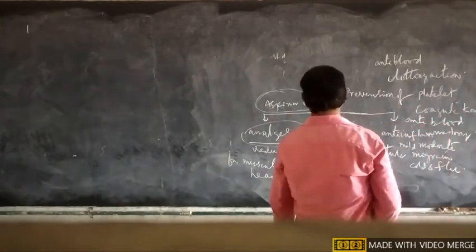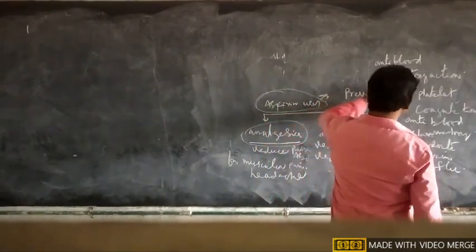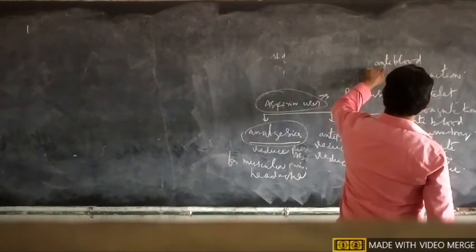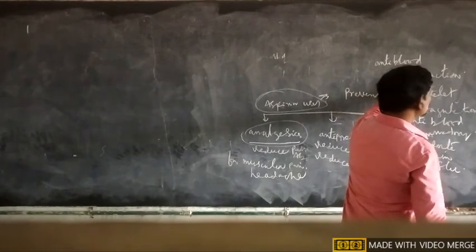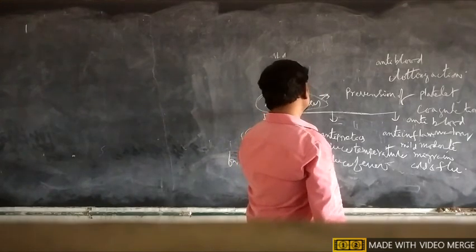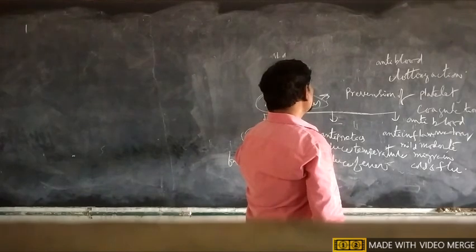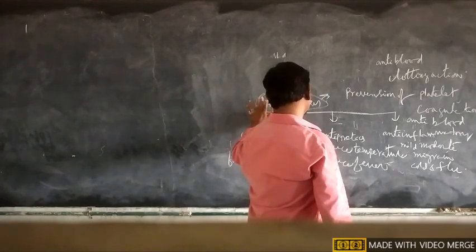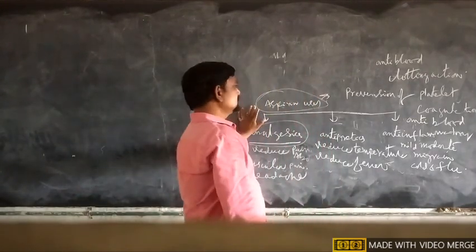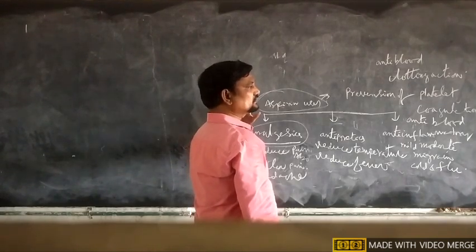So it is a very important use, and that's why aspirin has a major role. It prevents heart stroke. So these are the therapeutic uses, and that's why aspirin is a well-known drug and also a drug with multiple clinical uses.